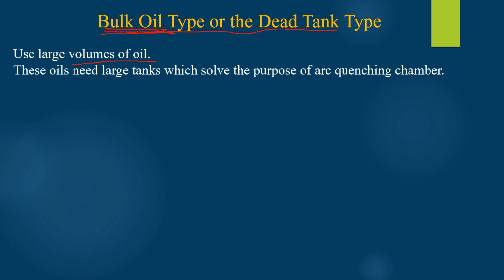As the name suggests, bulk oil means a large volume of oil will be used for its operation. For storing such a large volume of oil, we would need a large tank. Therefore, the bulk oil circuit breaker type has a large tank. This large tank also serves the purpose of the arc quenching chamber. Therefore, in case of bulk oil circuit breaker type, we don't need a separate arc quenching chamber.